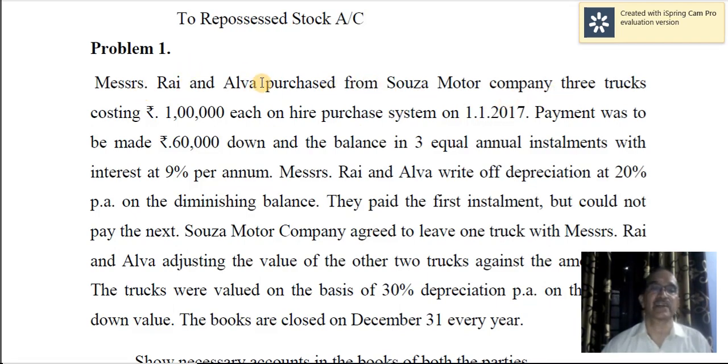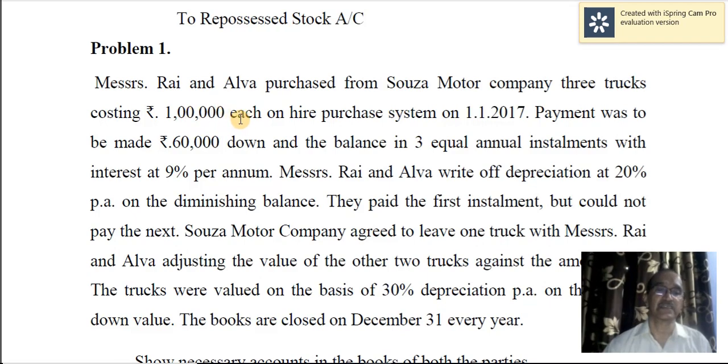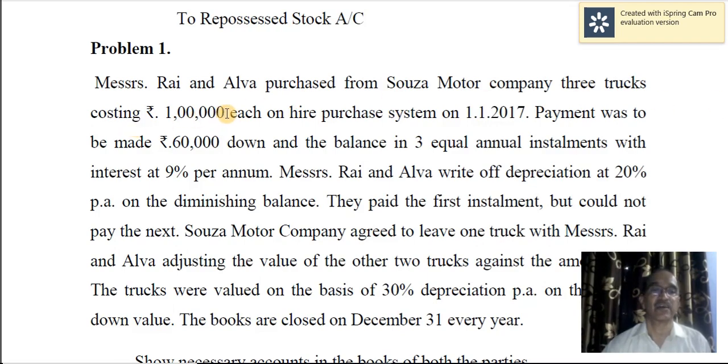So Messrs. Rai and Alva are the hire purchasers, and Souza Motor Company is the hire seller or hire vendor. 3 trucks were purchased costing rupees 1 lakh each. This word "each" is very, very important. For each truck they have paid 1 lakh, that means for 3 trucks they have paid 3 lakh. And this hire purchase agreement was entered into on 1st January 2017.